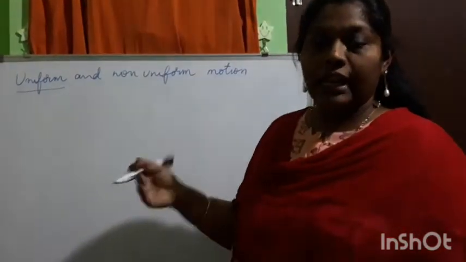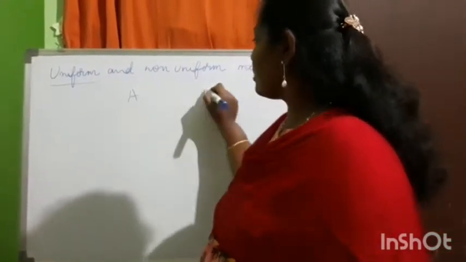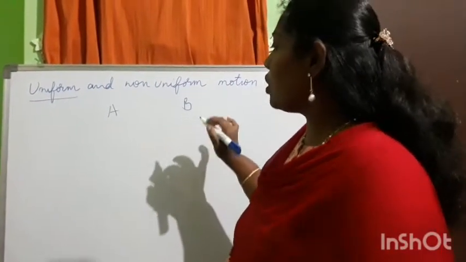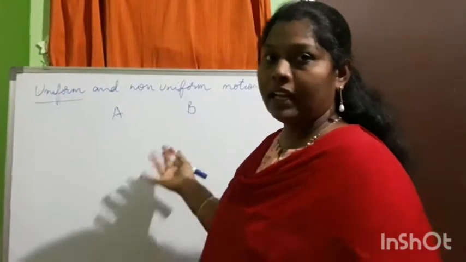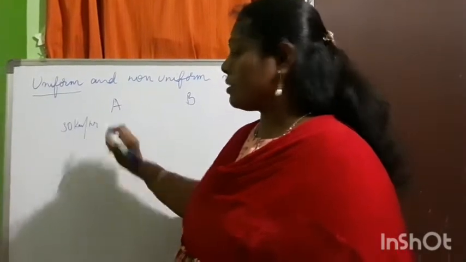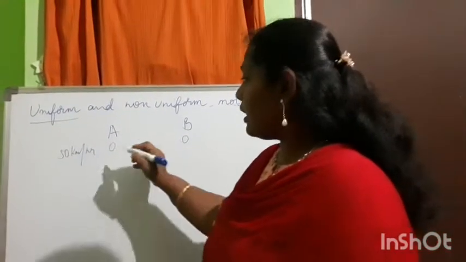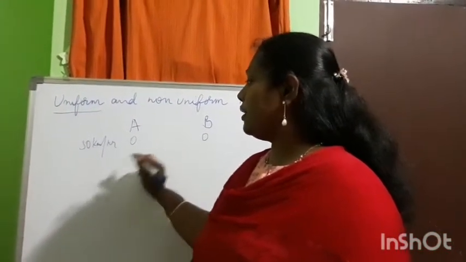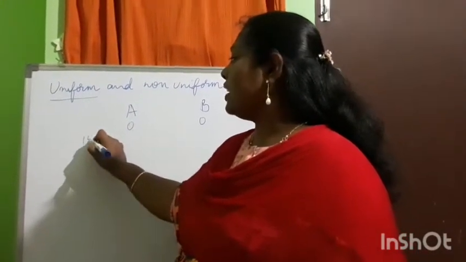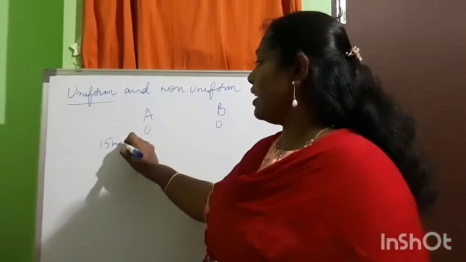Before we talk about that, let me give you an example. See children, I have two cars. There is a car race, okay? They are moving at one speed, like 30 kilometers per hour. Here, the starting point is 0. After a particular time period, no need to think about the speed, after a particular time period, let us say minutes.